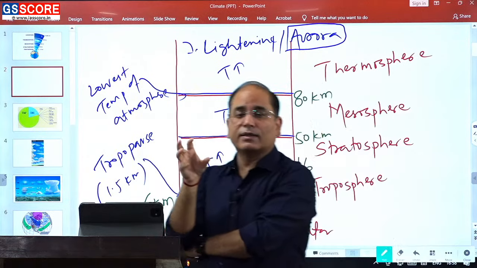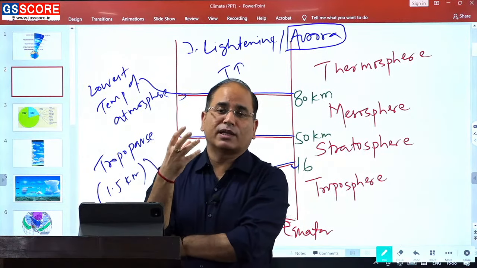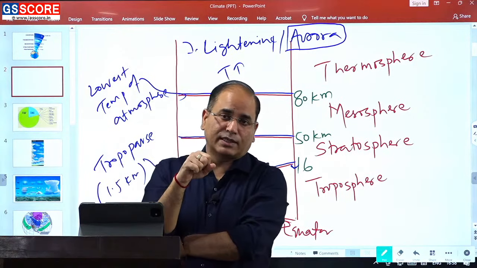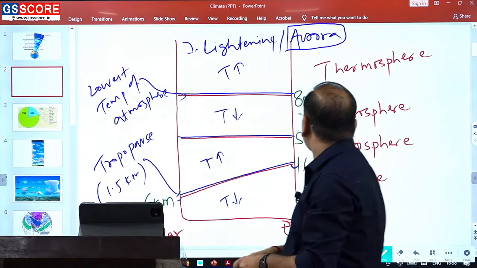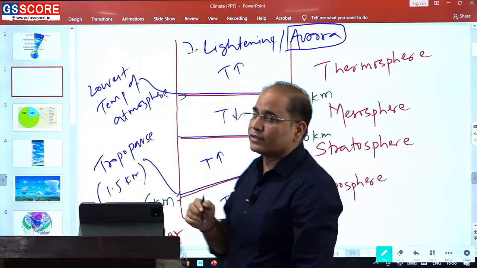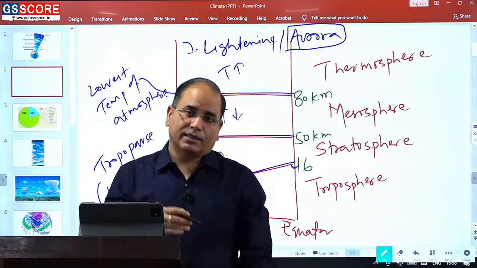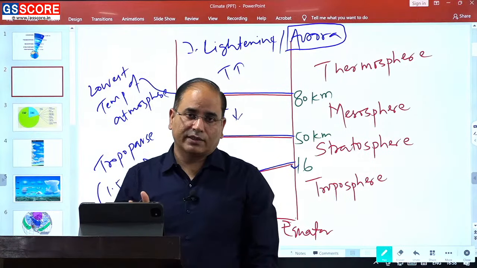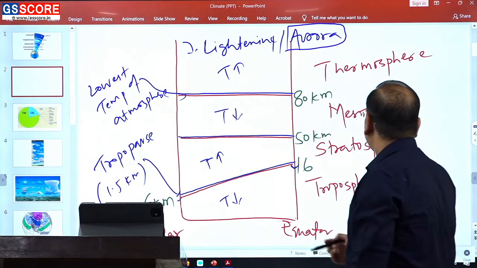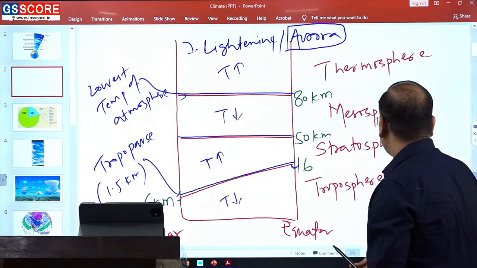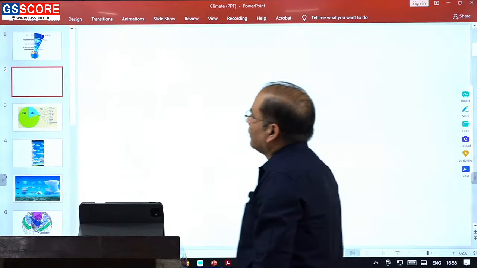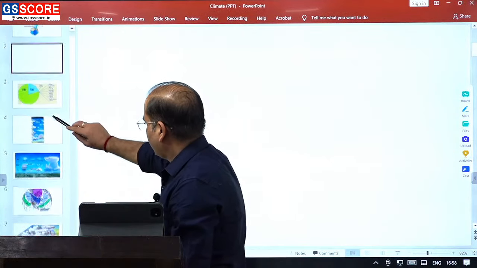In the northern area it is known as the northern light, in the southern area as the southern light. In the north you call it aurora borealis, and on the southern side it is known as aurora australis. So these are some of the pieces of information associated with the atmosphere.